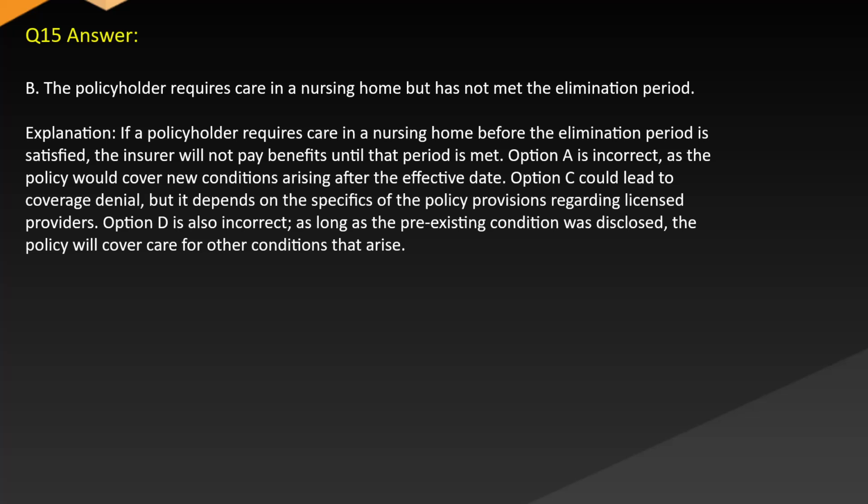Explanation: if a policyholder requires care in a nursing home before the elimination period is satisfied, the insurer will not pay benefits until the period is met. Option A is incorrect, as the policy would cover new conditions arising after the effective date. Option C could lead to coverage denial, but it depends on the specifics of the policy provisions regarding licensed providers. Option D is also incorrect.